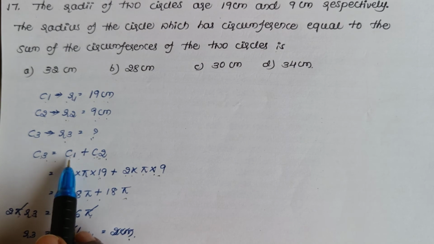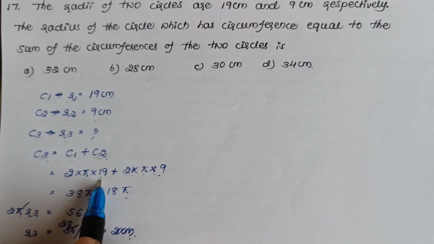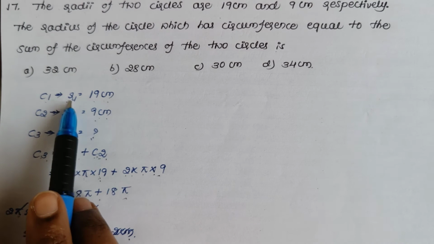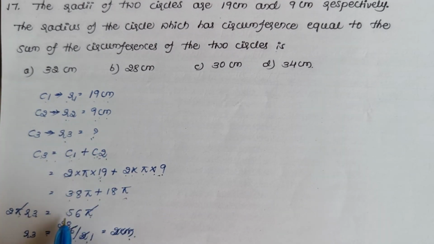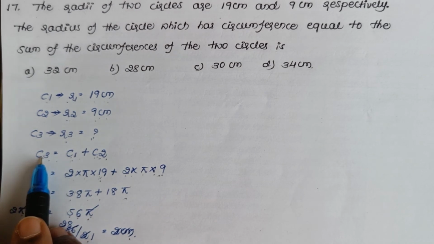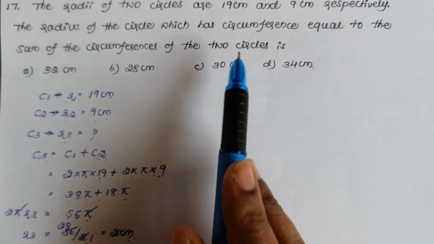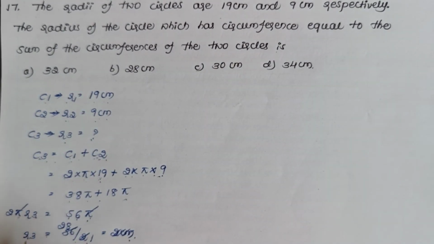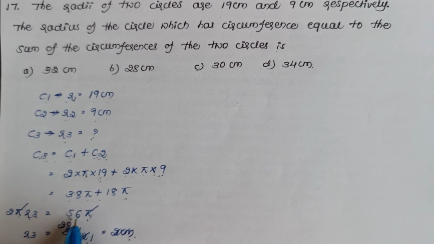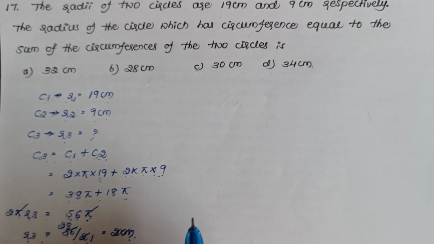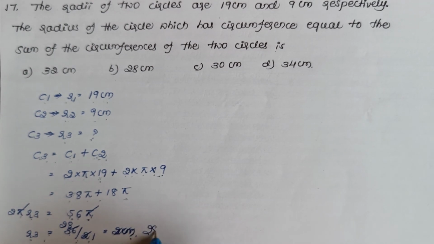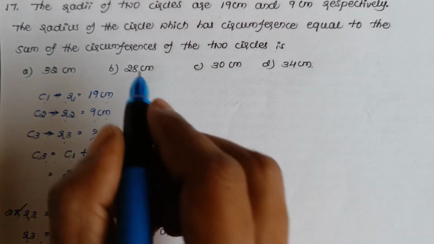Now, we know that circumference is 2 pi r. So, substitute the value of r1 here and r2 here. Then by adding you get the circumference as 56 pi and which is equal to the circumference of the bigger circle. Now substitute 2 pi r3 is equal to 56 pi and r3 is equal to 56 by 2 which is 28 centimeter.